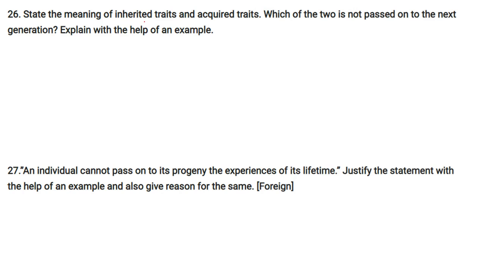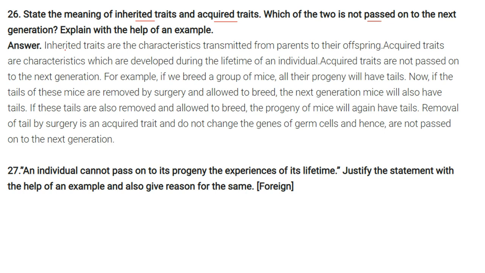State the meaning of inherited traits and acquired traits. Which of the two is not passed on to the next generation? Explain with the help of an example. Now, inherited traits are those characteristics that are genetically transmitted from parents to offspring. But acquired traits are those characteristics which are developed during the lifetime of an individual, means the individual has developed by itself. So acquired traits are not passed on to the next generation because they are acquired by a particular individual.